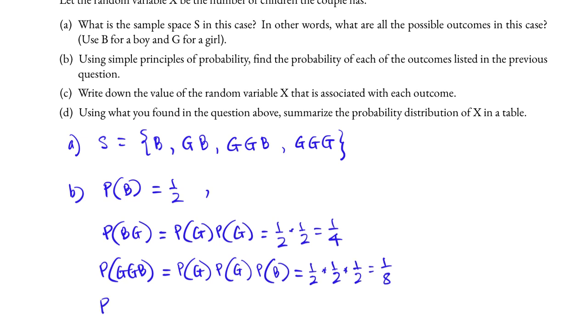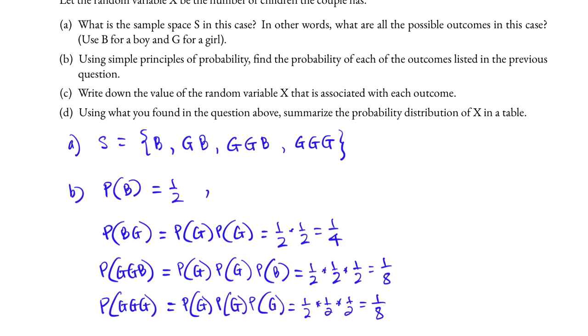And lastly, the probability of GGG, 3 girls, is the probability of G the first time times the probability of G the second time times the probability of G the third time. And this is 1/2 times 1/2 times 1/2, which is 1/8. So we found the probability of each of the outcomes that we listed in Part A.